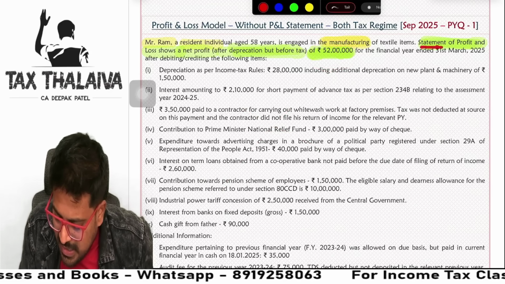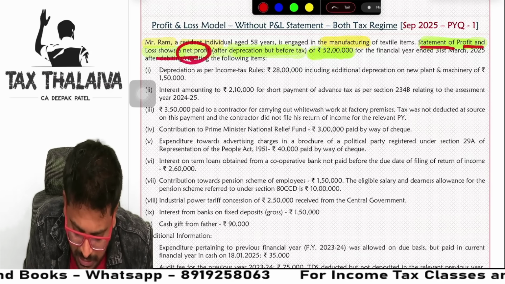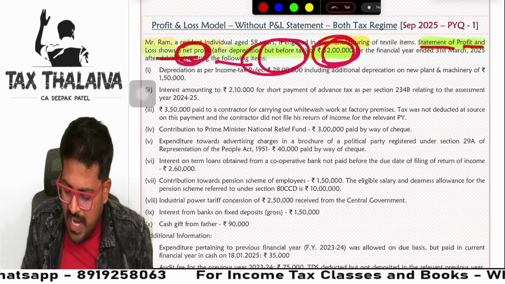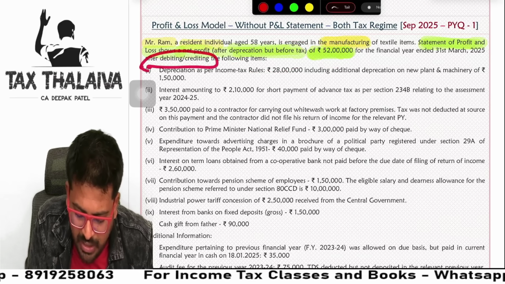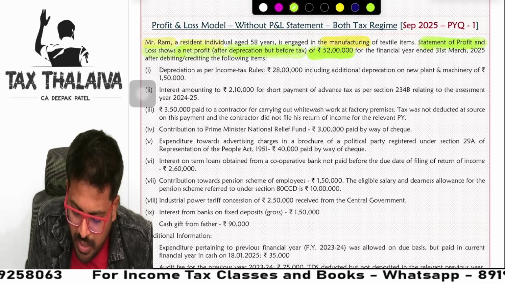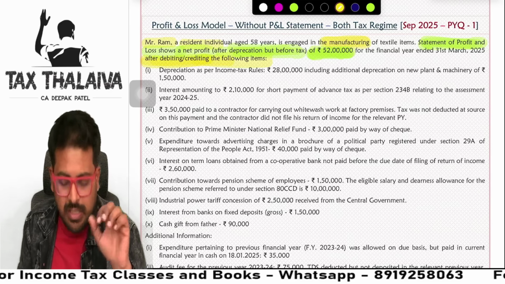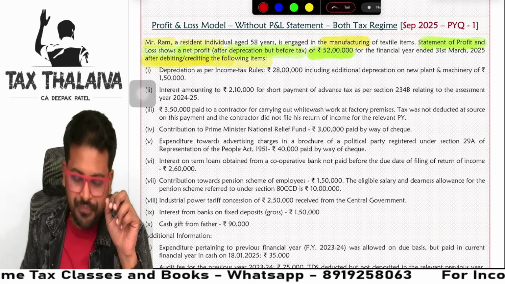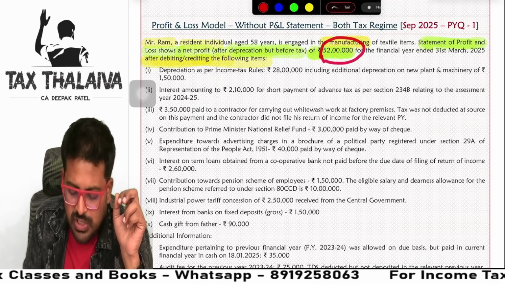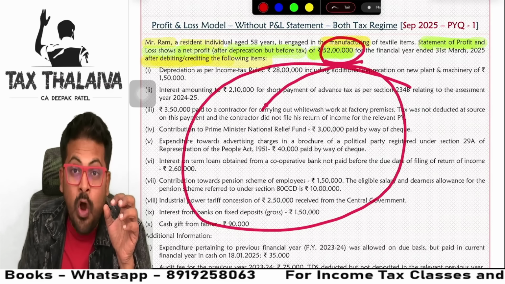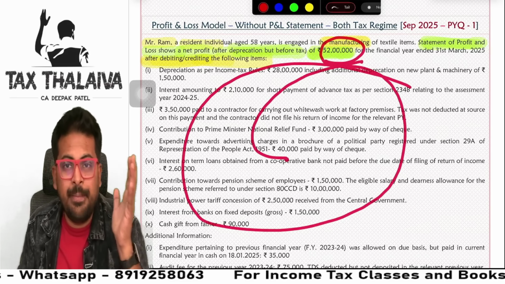So what it is saying is, statement of profit and loss account shows a net profit of 52 lakhs after depreciation but before tax, after debiting or crediting the following information. Very, very important point. After debiting the following information. Guys, you know what it is trying to say? This 52 lakhs of profit has been arrived at after considering these 10 points as credit and debit.